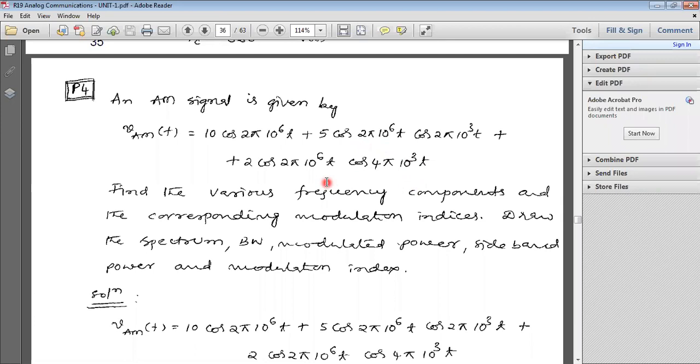plus what is the third term? 2 cos 2 pi 10 power 6 t into cos 4 pi 10 power 3 t. This is our AM wave. Find the various frequency components and the corresponding modulation indices.